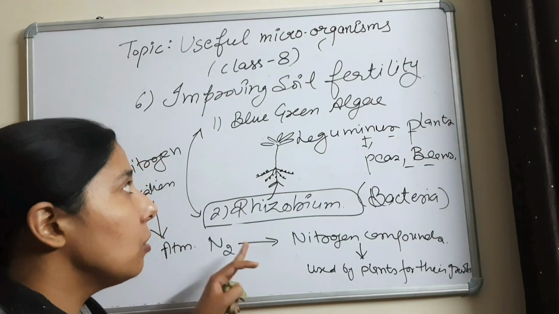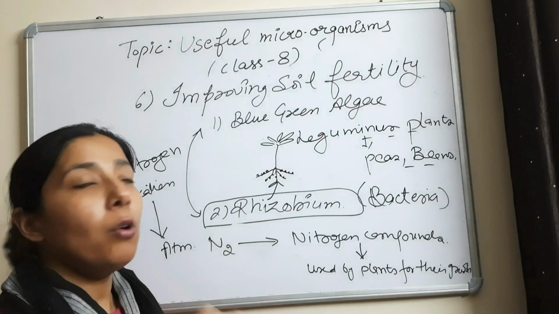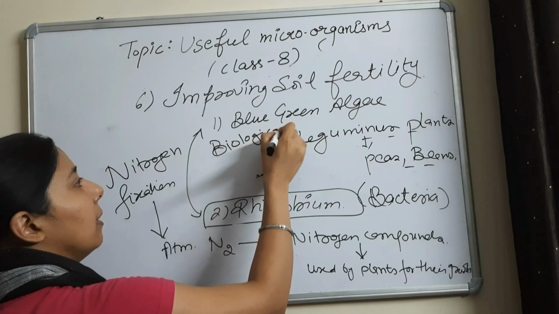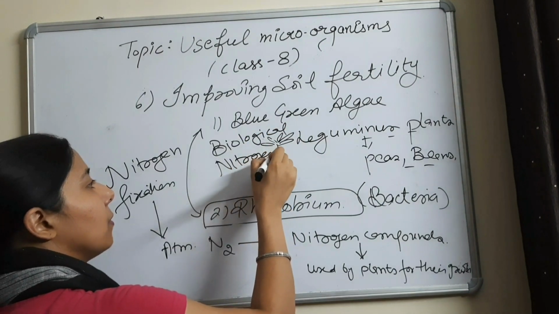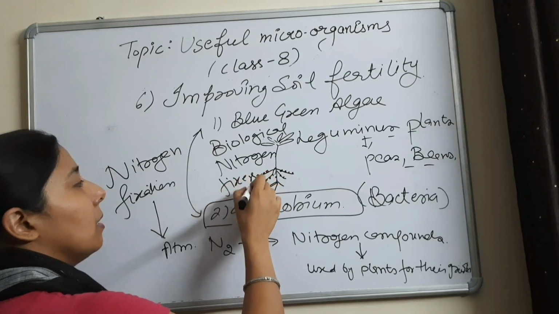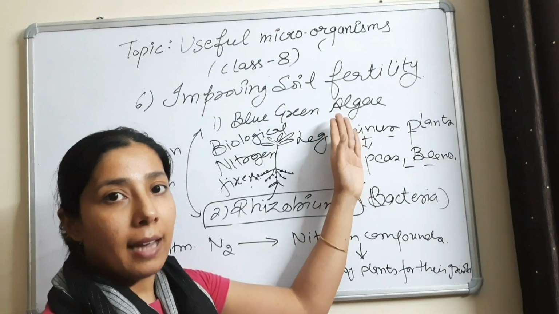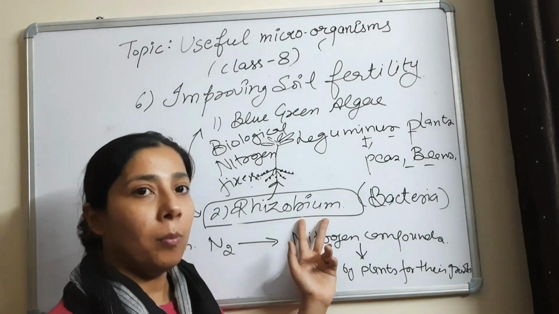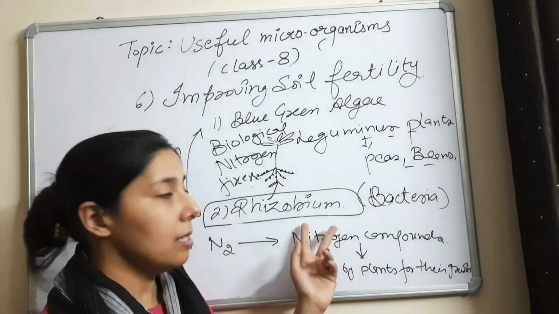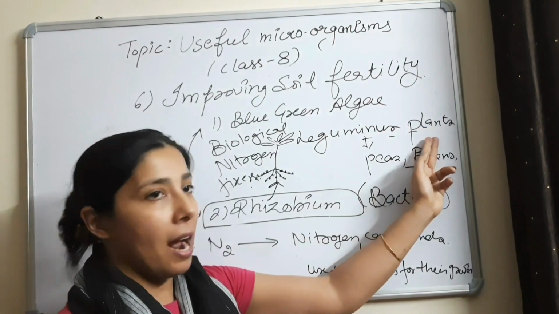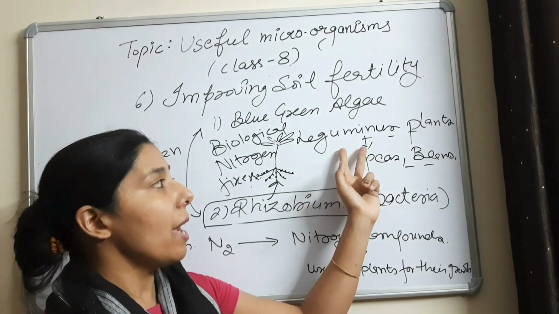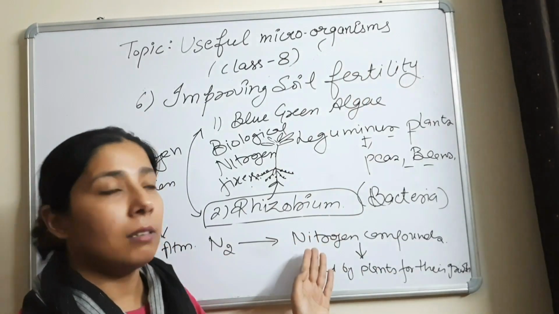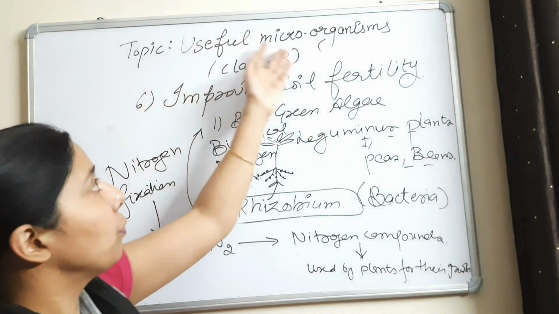Now the important questions from this topic. A question came: name two biological nitrogen fixers. Your answer is, one is blue-green algae and the second is rhizobium. The second important question is, where does rhizobium live? The answer is, in the roots of leguminous plants. And the third important question is, give two examples of leguminous plants. Then the pea plant and the bean plant. So this is topic number 6 of useful microorganisms.